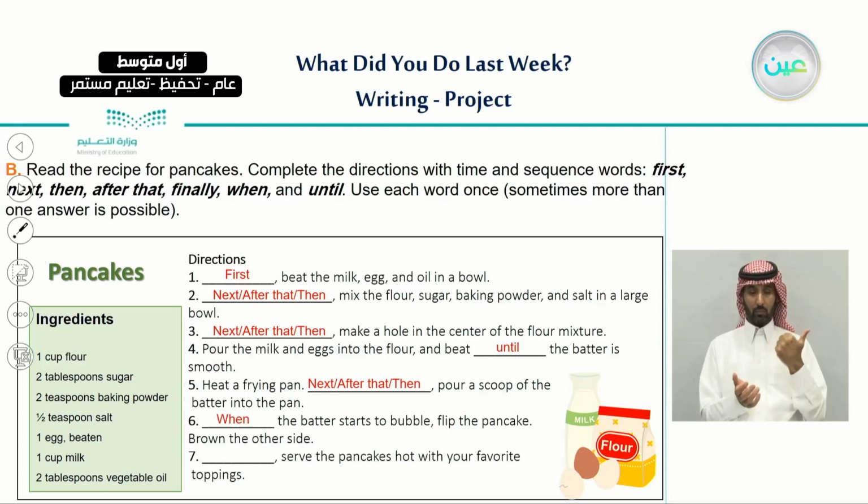So number 6, when the batter starts to bubble, flip the pancake, brown the other side. So you may have a question. When can I flip the pancake to the other side? Well, you can flip it when the batter starts to bubble. So this is another time word that we use. And the last one, number 7, we always use finally, because this is at the end. Finally, serve these pancakes hot with your favorite toppings.